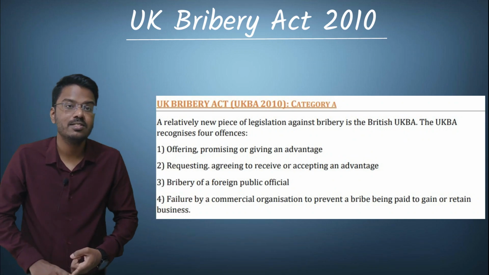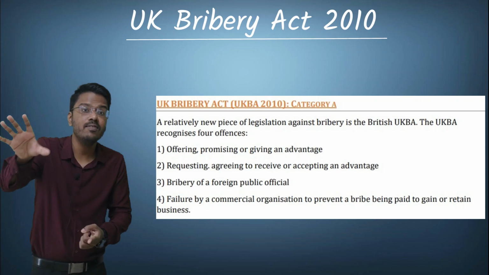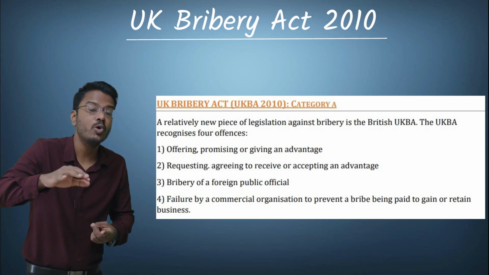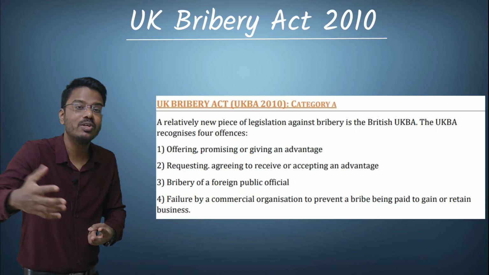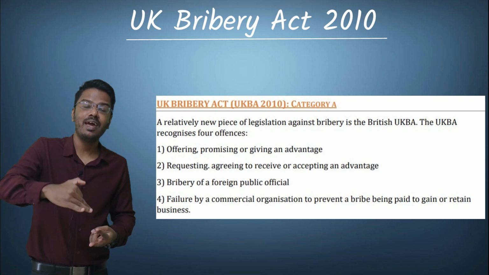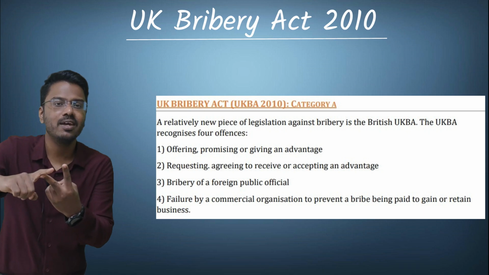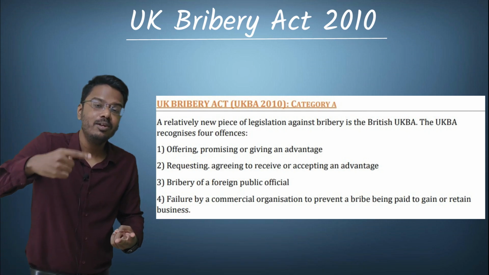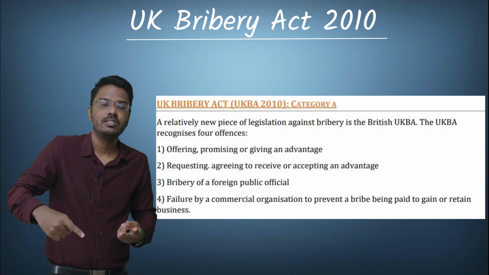The first offence is giving an advantage. Not only giving an advantage is prohibited, but also offering or promising to give an advantage is prohibited. The second offence is accepting an advantage. Not only accepting an advantage is prohibited, but agreeing to receive an advantage is also prohibited.